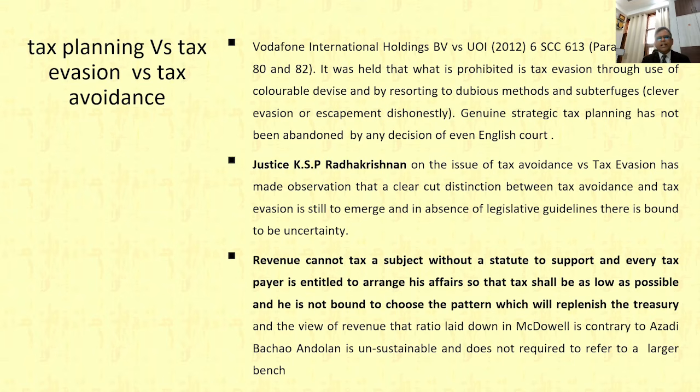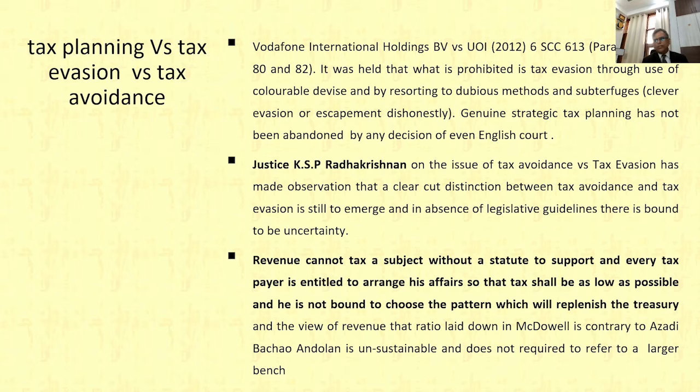These are other important judgments, and the recent judgment on tax planning is Vodafone International Holdings BV versus Union of India. This is the landmark and recent judgment, in which the Apex Court held that what is prohibited is tax evasion. Tax planning is not prohibited.